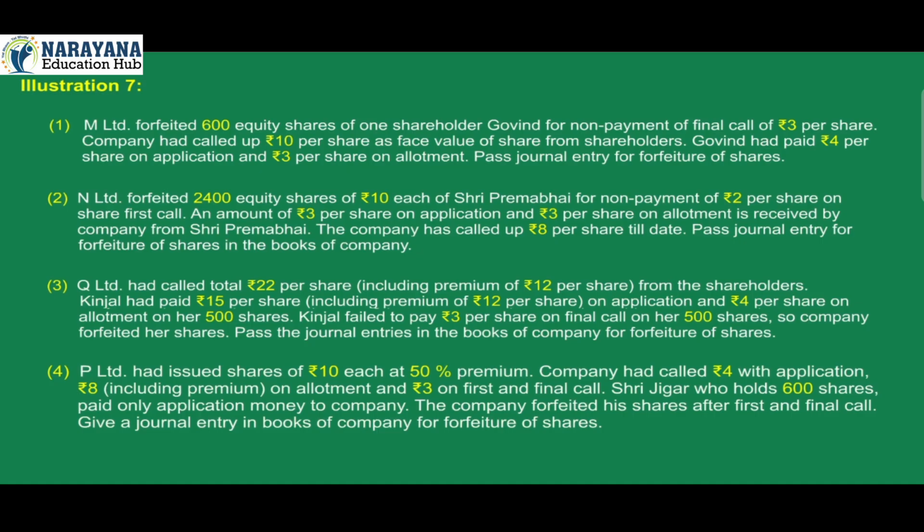4. P Limited had issued shares of Rs 10 each at 50% premium. The company had called Rs 4 with application, Rs 8 including premium on allotment and Rs 3 on first and final call. Shri Jigar, who holds 600 shares, paid only application money to the company. The company forfeited his shares after the first and final call.